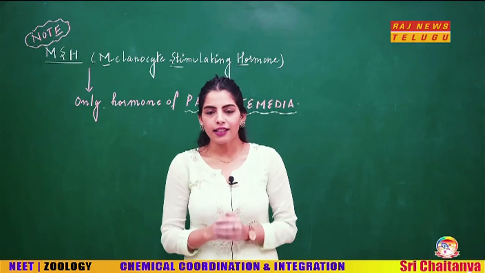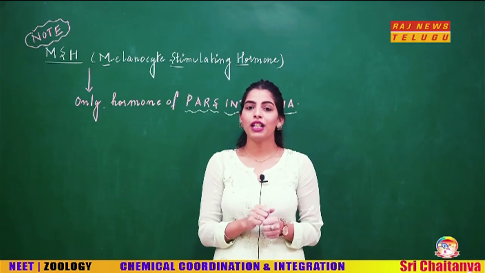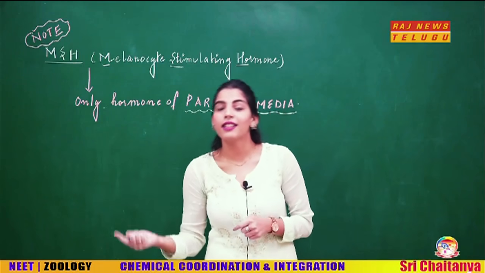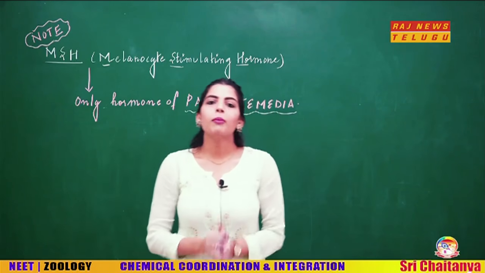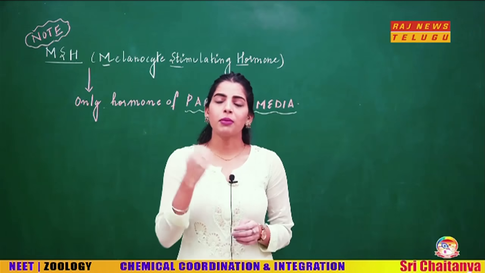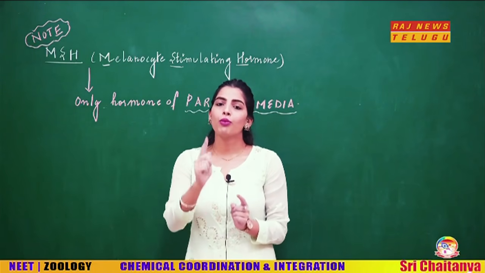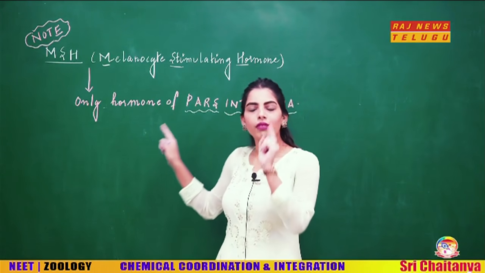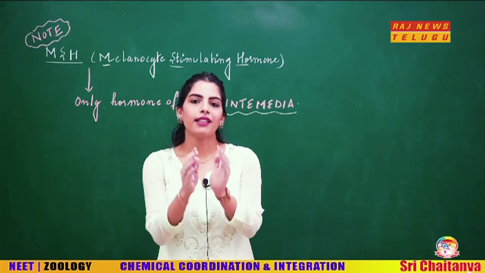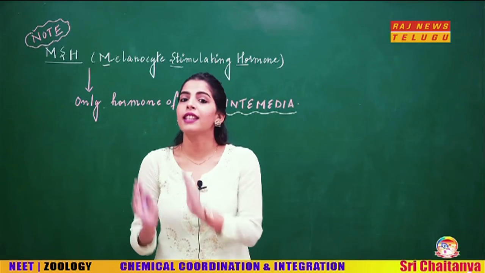Now, if you are asked that the MSH, the melanocyte stimulating hormone, this is the hormone of pars distalis or pars intermedia? Actually, when you talk about all other animals except in humans, MSH is the only hormone of the pars intermedia. All the other hormones belong to the lobe pars distalis.